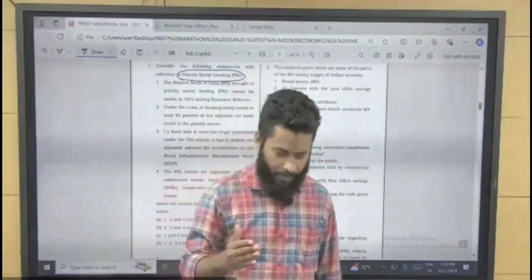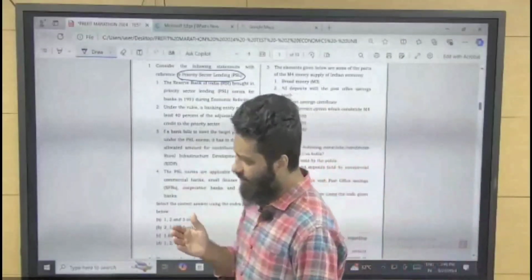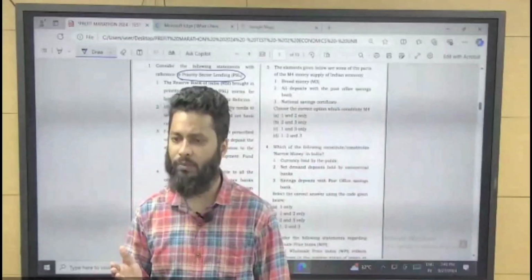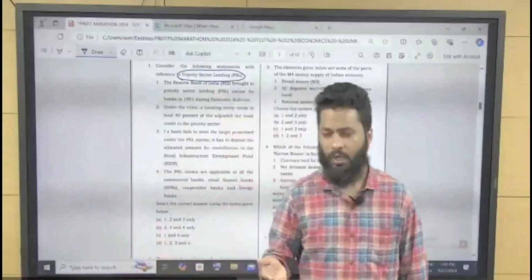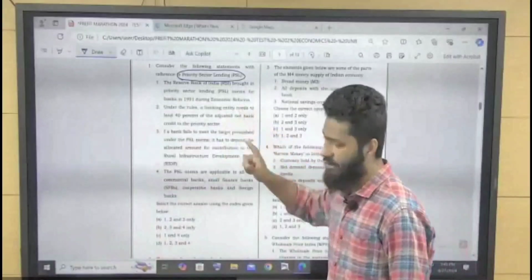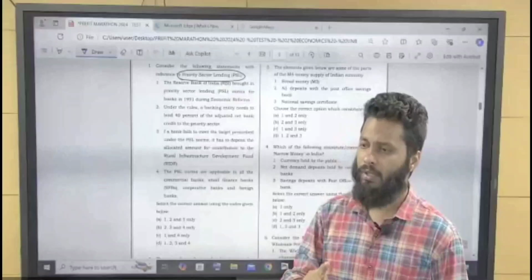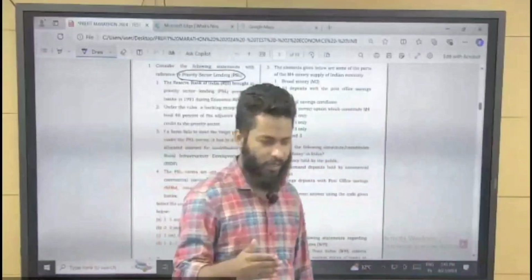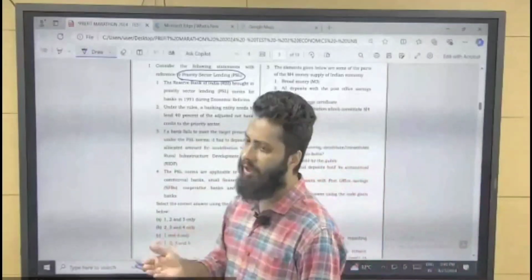See, banks want to lend to the people who can return the loan back. So banks don't want their loan to be a non-performing asset. They want their loan returned, right? So banks lend only to those sectors which are profitable. Then who will lend to agriculture, which is a risky business? Who will lend loans for housing? Who will lend loans for education, right?